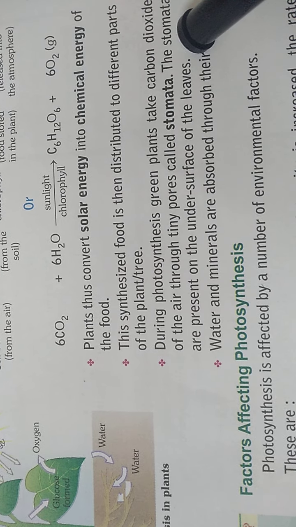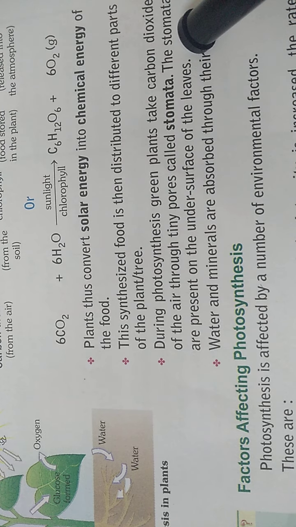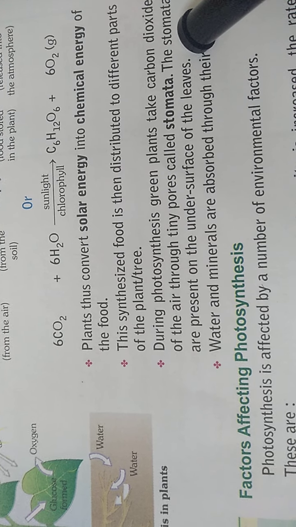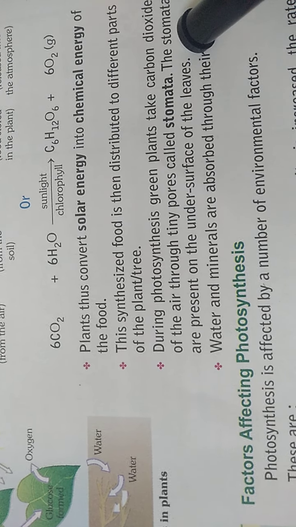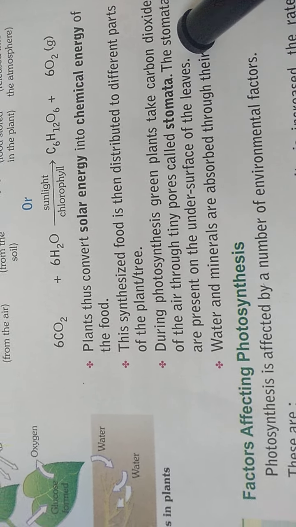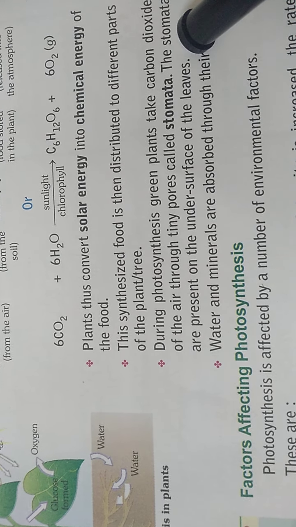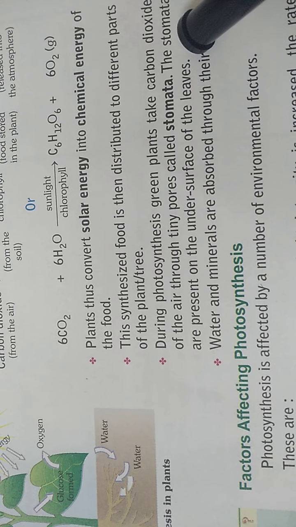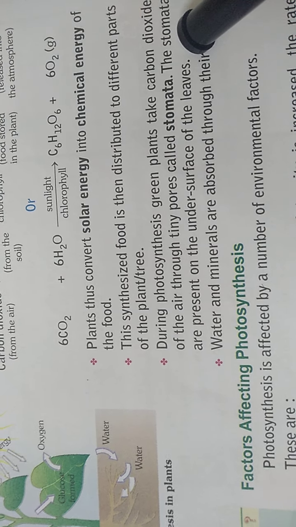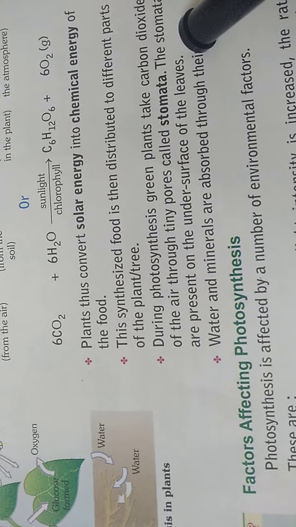Carbon dioxide enters through the stomata, and oxygen comes out through the stomata. Water and minerals are absorbed through their roots. Chlorophyll is already a part of the leaf, and sunlight falls on the leaves.